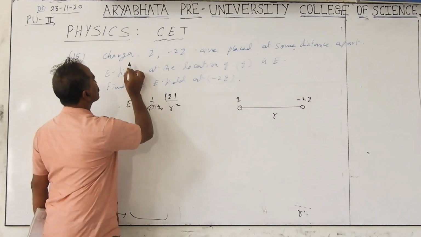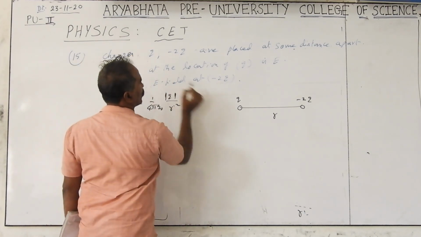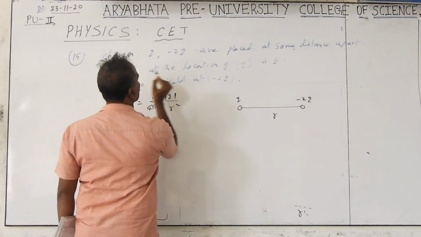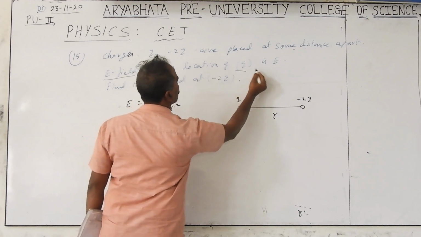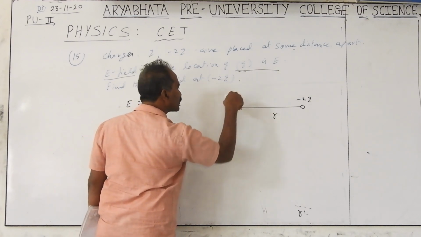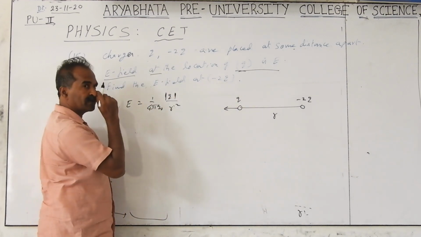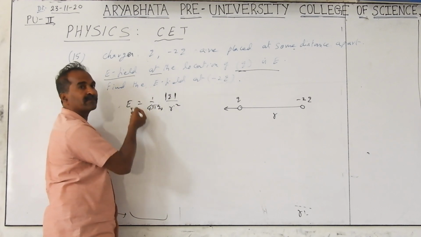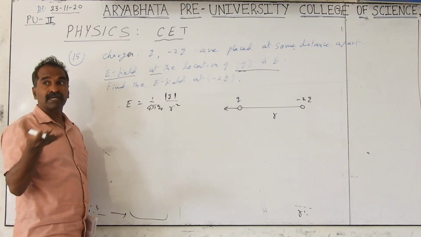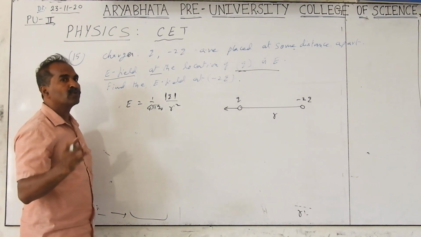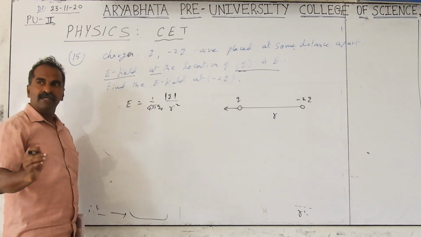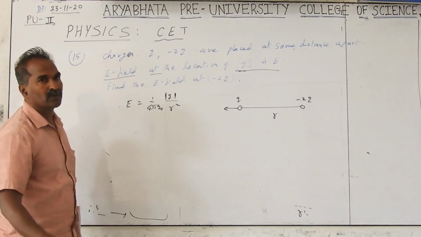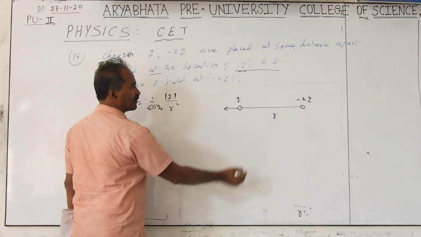So first, charges Q and minus 2Q are separated by some distance. The electric field at the location of Q is E. That is not because of its own charge. On the charge itself, if R is taken for the same point charge, then R is 0, and when R is 0 the electric field is infinity. Practically it should be very high, but we don't know what is happening, we don't have the formula. So we always take it from the surface outside onwards, not on or inside the charge. We take it from an outside point only.